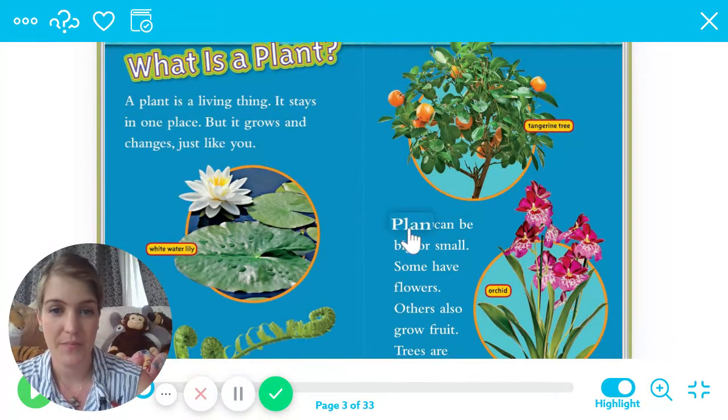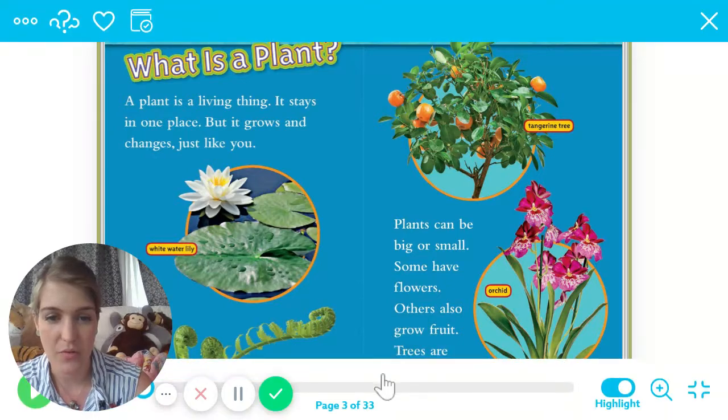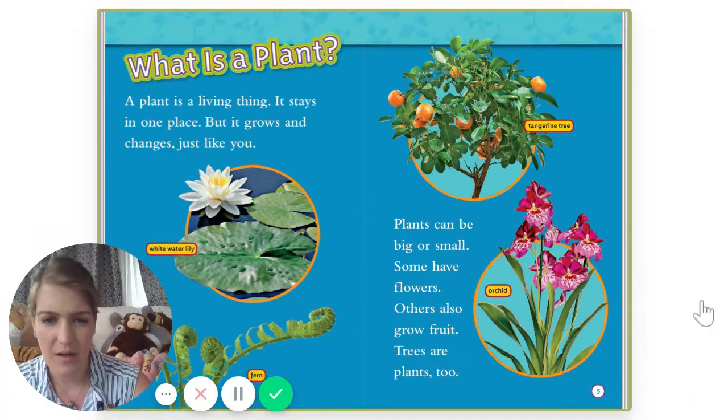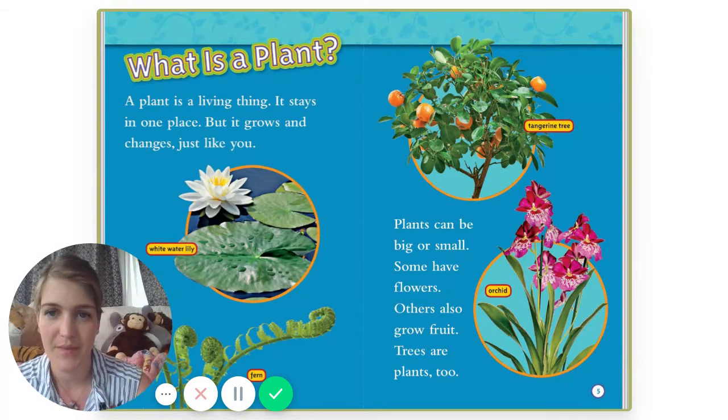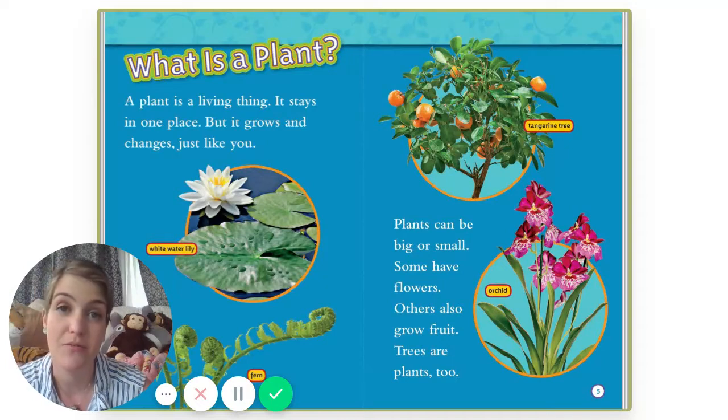I'm going to read over here. Plants can be big or small. Some have flowers, others also grow fruit. Trees are plants too. Have you noticed outside all the beautiful flowers blooming? It just makes my heart grow. It makes me feel so cheerful when I see all the plants in bloom.